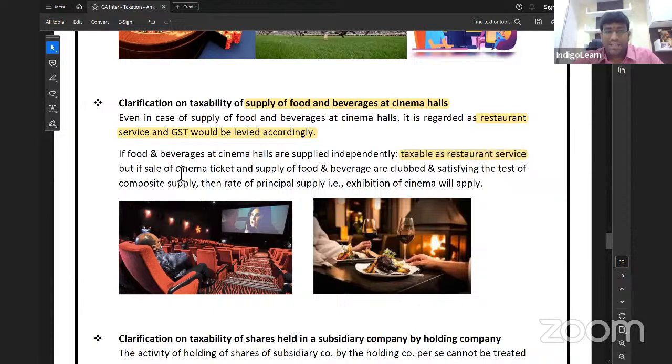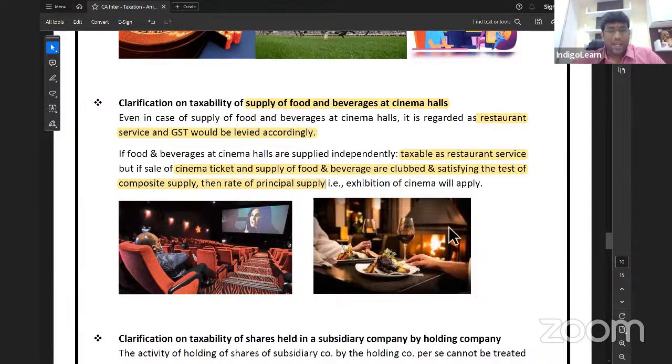If the sale of cinema ticket and supply of food are clubbed and satisfy the test of composite supply, then we will apply the rate of principal supply. But when do you call it composite supply? Only when they are naturally bundled. If it is composite supply, we will tax at the rate of principal supply. And composite supply language will come only when two or more taxable supplies are naturally bundled, and one of which is the principal supply.